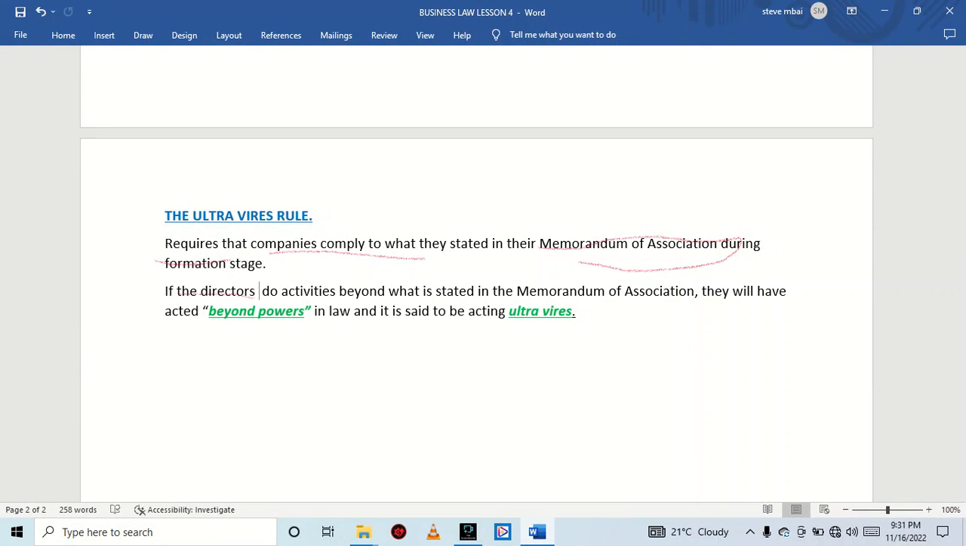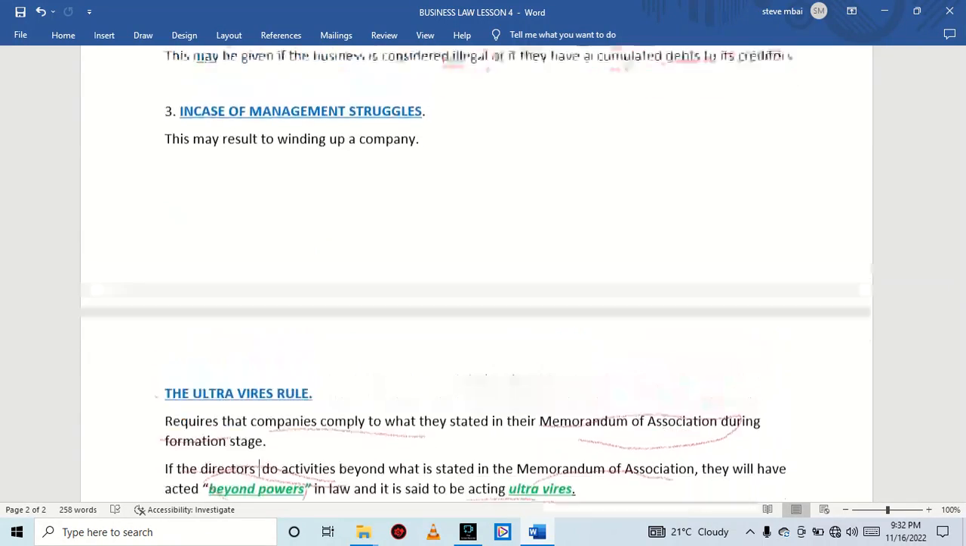If directors do activities beyond what is stated in the memorandum of association, they will have acted beyond powers in law, and it is said to be acting ultra vires. So basically, acting ultra vires is going against what the directors or those involved in the formation of the company stated in the memorandum of association.